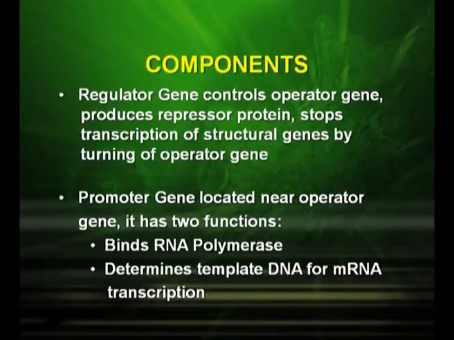Now let us see the different functions of each component. The regulator gene controls the operator gene. It produces a repressor protein, which stops transcription of the structural genes by turning off the operator gene. The promoter gene is located near the operator gene. It has 2 functions. First, it binds RNA polymerase, and second, it determines the template DNA for mRNA transcription.